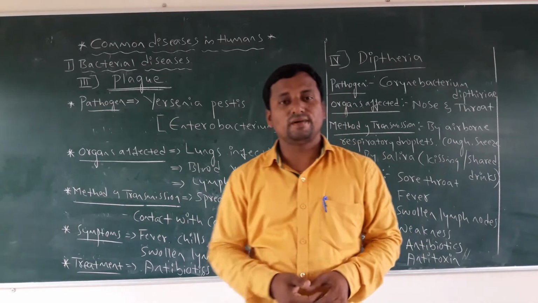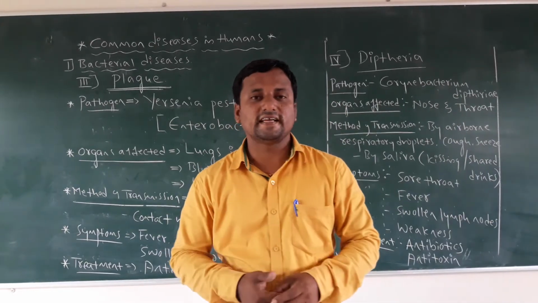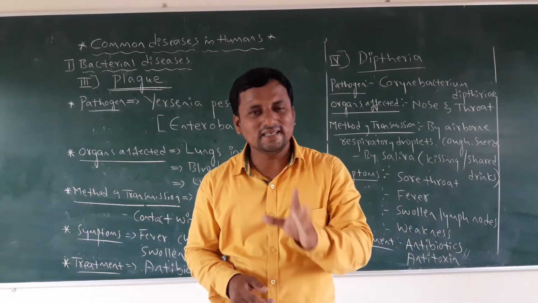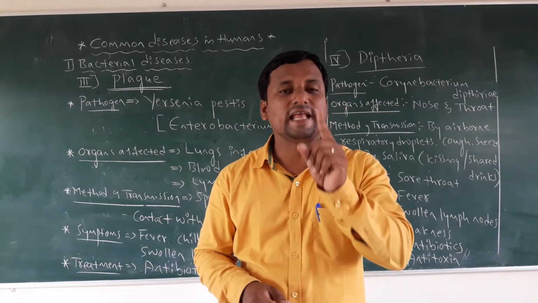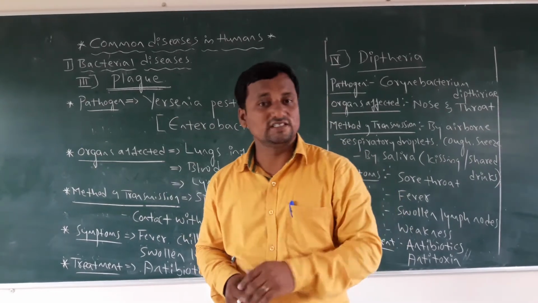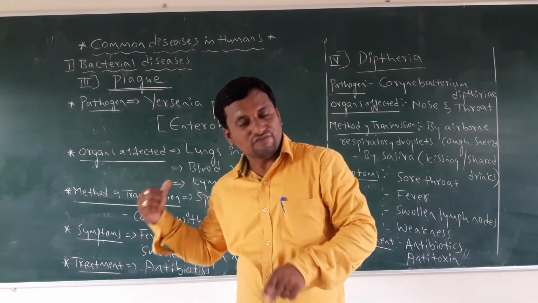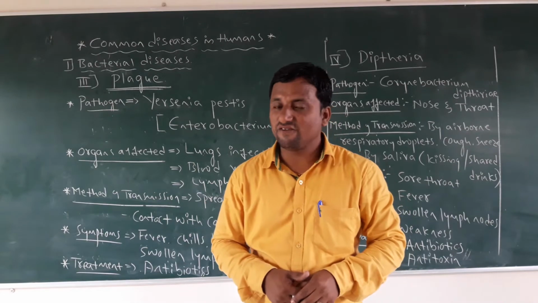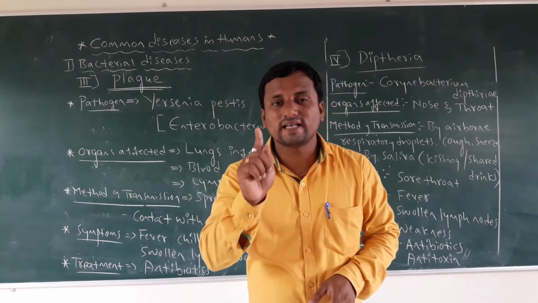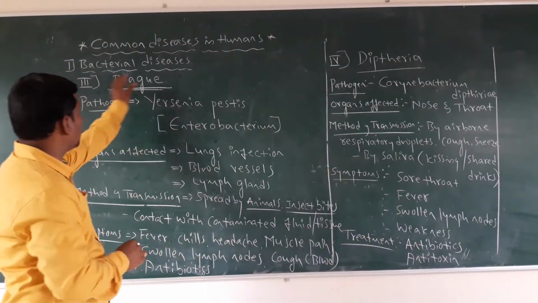And you must remember the first antibiotic. The first antibiotic is called penicillin. This was discovered by the scientist Alexander Fleming. In the Second World War, American soldiers were wounded, and that time he found the first antibiotic, called Penicillium notatum. So this is the idea about the third bacterial disease.